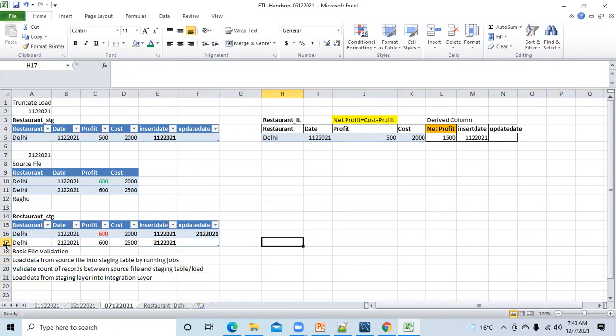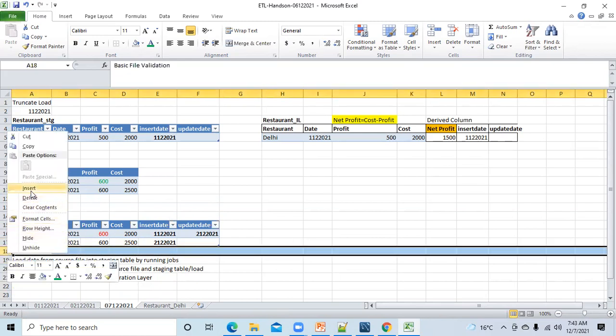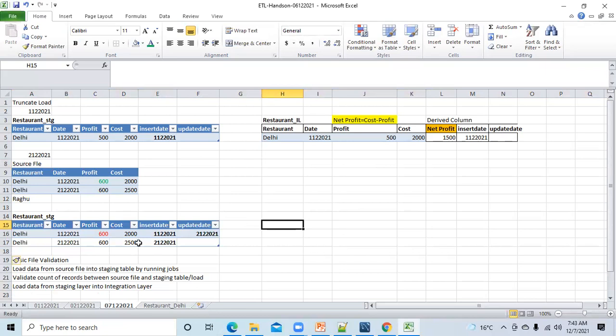Okay, so once you have done all these things, you have loaded data into the staging and everything is done. After that, what will you do? We will be running the job to move the data to the integration layer. Now after staging, if everything looks good, then you have to load data into the integration layer. So now let's see the behavior of the integration layer.